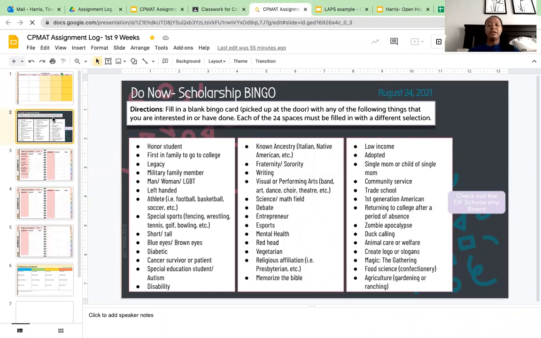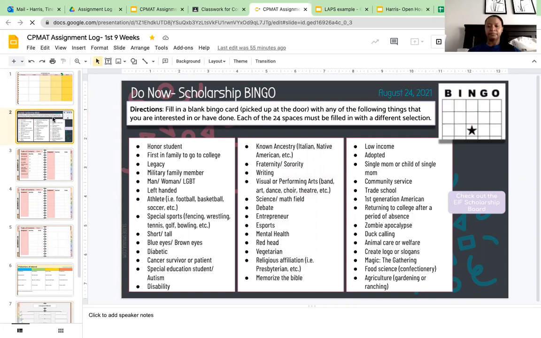I need you to take your bingo sheet that you've already added all the 24 cells on. You've added things that you've done or you're interested in doing, and you added a different thing in each one of these cells. So I was an honor student, so I'm gonna put honor student there. I am not the first to go to college, but I am legacy. Legacy means that your family has a long line of people who go to a certain university or are in a certain organization. You just find each one of these things to qualify and then you put it in the cell.